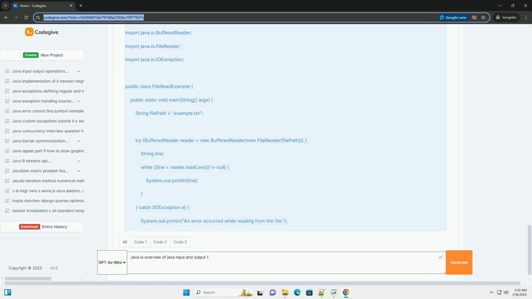Conclusion. Java I/O is a powerful and flexible way to handle data in Java applications. By understanding the key classes and concepts, you can easily perform file operations, manage character and byte streams, and work with serialization. The examples provided give a foundational understanding of how to read from and write to files in Java.